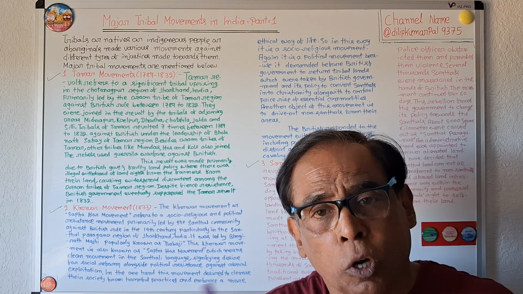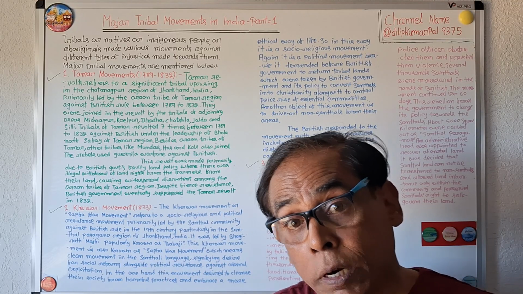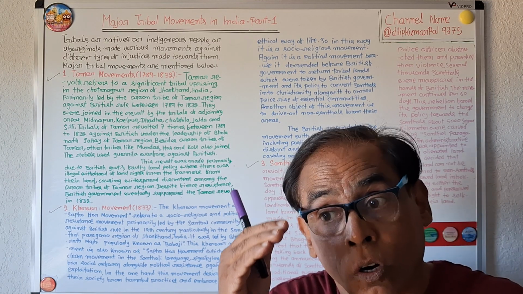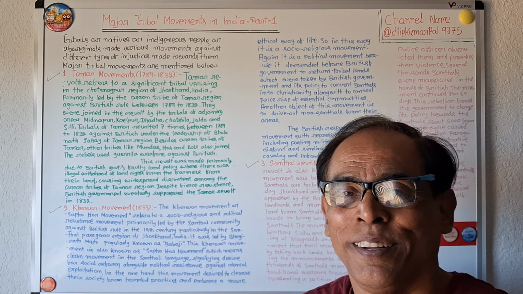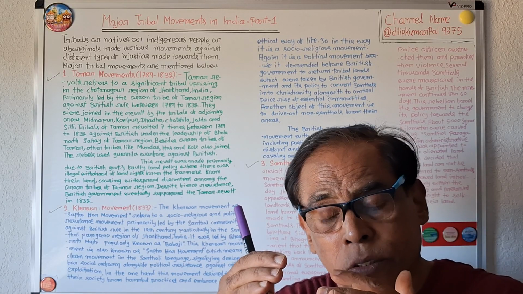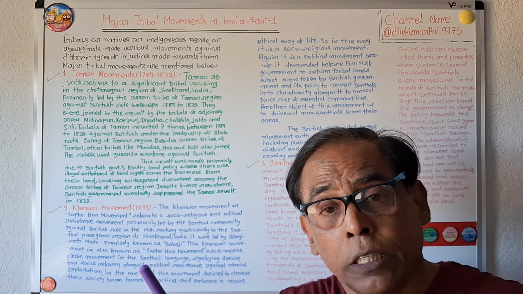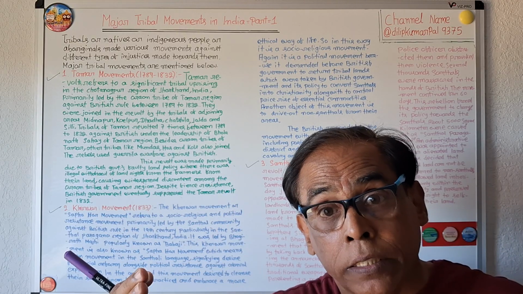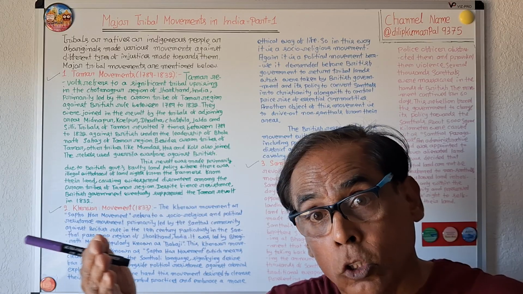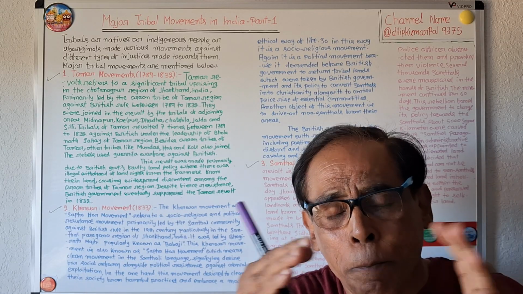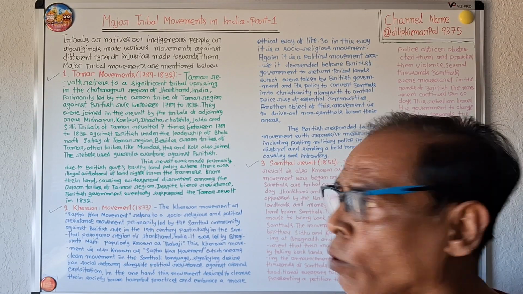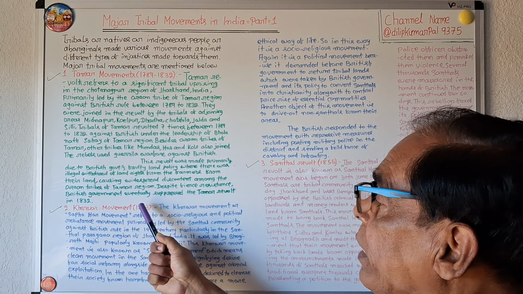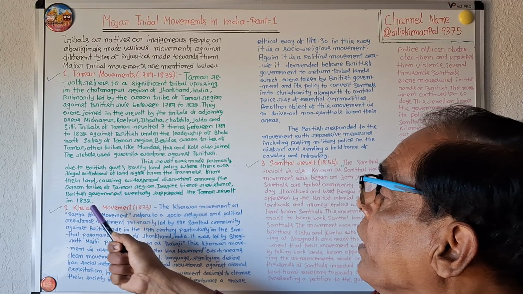Oraon tribes of the Tamar region revolted against the British government because of its wrong or faulty land policy. The faulty land policy withdrew the legal rights of farmers over their land in the Tamar region, so the Oraon people of Tamar made a revolution. Despite fierce resistance, the British government eventually suppressed the Tamar revolt in 1832.